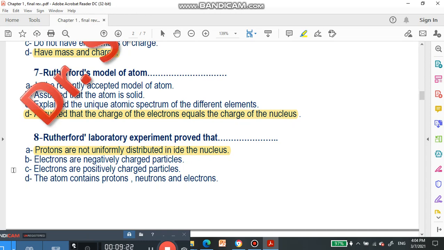Electrons are negatively charged particles. No, he is not talking about electrons. Electrons are positive is not correct at all. The atom contains protons, neutrons, and electrons. No, it was not assumed by Rutherford, it was assumed by Dalton, and we will discuss some of these assumptions after our questions.